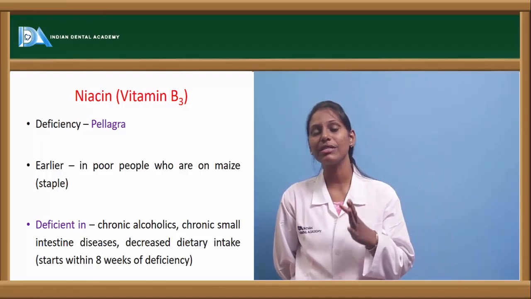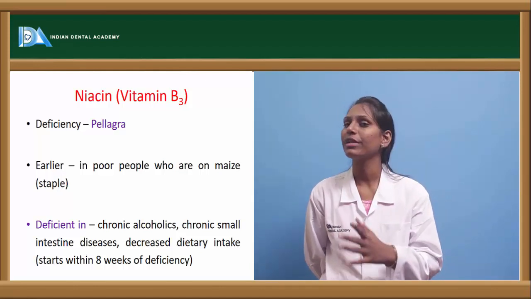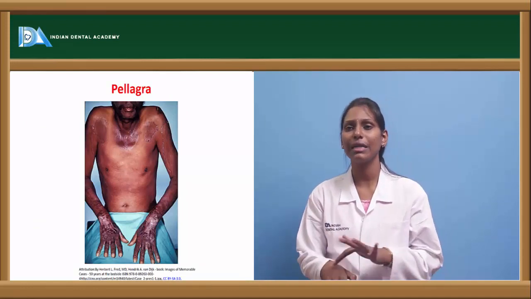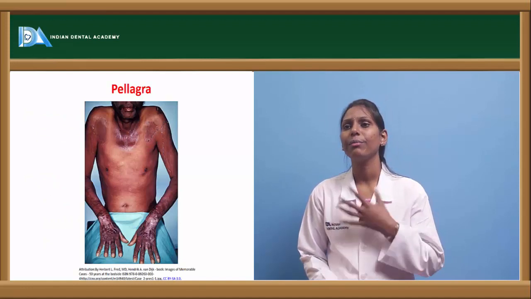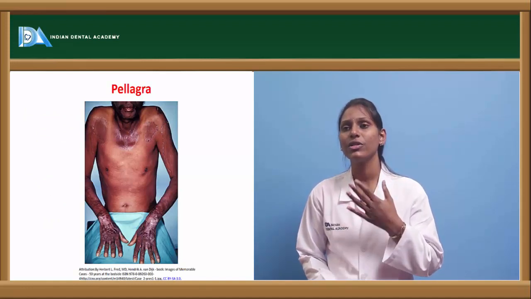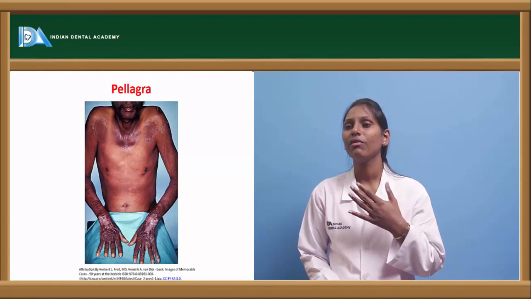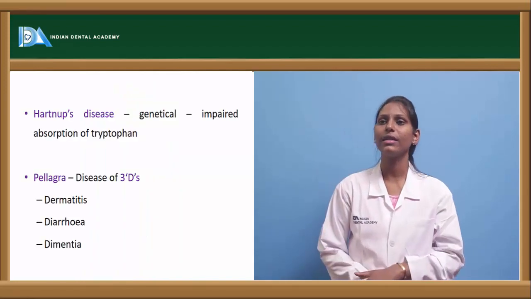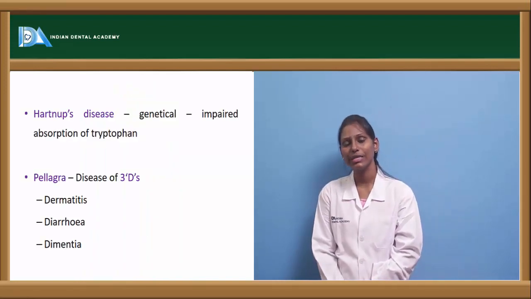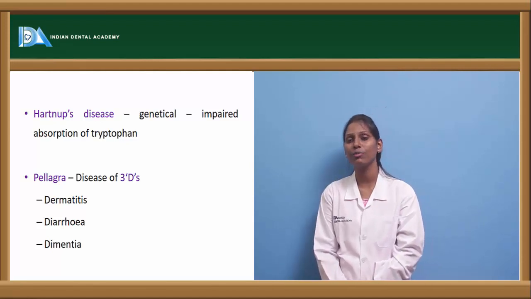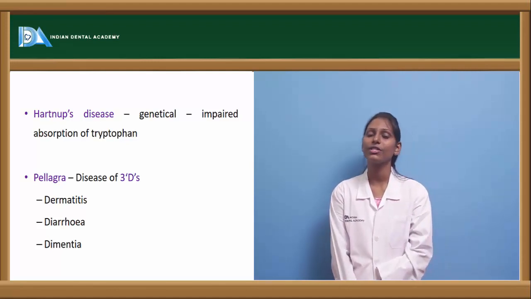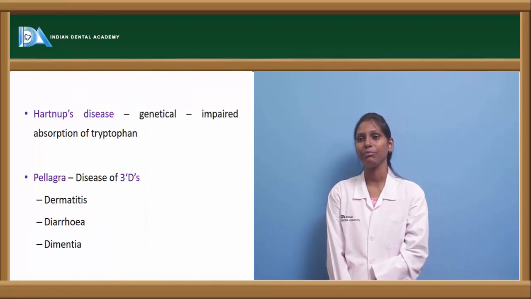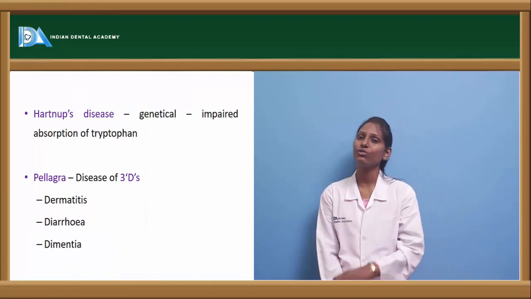That is, if a patient is not taking proper food for 8 weeks, we can see vitamin B3 deficiency. This picture is of pellagra, where we can see dermatitis over the skin and around the neck. It also affects the facial region, and one of the characteristic features of pellagra is Casal's necklace, giving the appearance of a necklace around the neck. There is also Hartnup's disease, a genetic condition with impaired absorption of tryptophan, in which we can also see vitamin B3 deficiency.